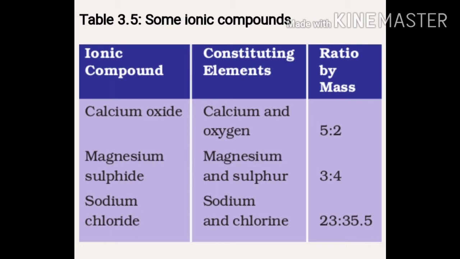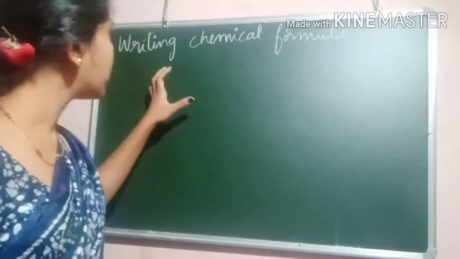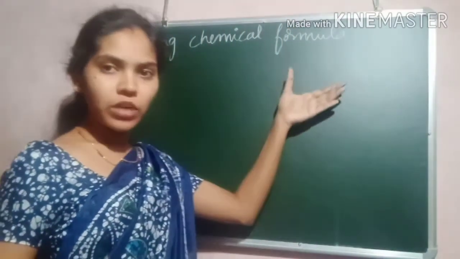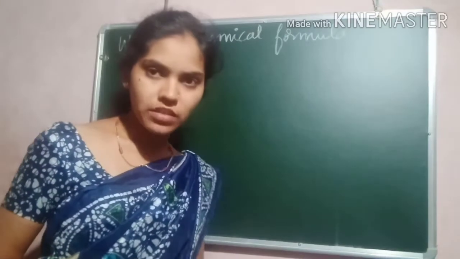Similarly, sodium chloride, with sodium and chlorine, combines in the ratio by mass of 23:35.5.